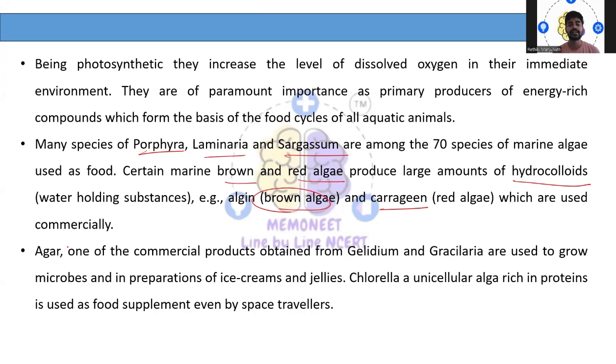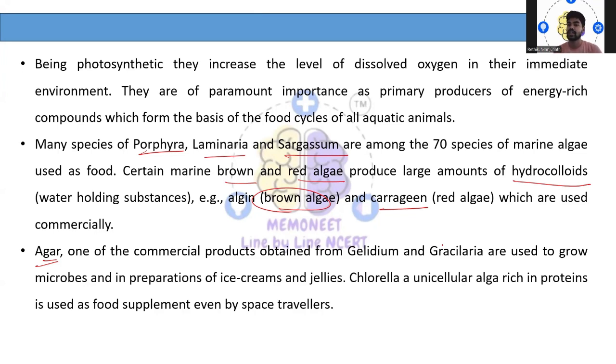Then it is also used as agar. Agar is one of the most important commercial products, obtained from Gelidium and Gracilaria, which is used to grow microbes. In most microbial laboratories and medical institutions, agar is used for the solidification of liquid media, so that it becomes a very specific environment for the growth of microorganisms. It is also used for industrial purposes in ice cream, jelly, and chocolate preparation.